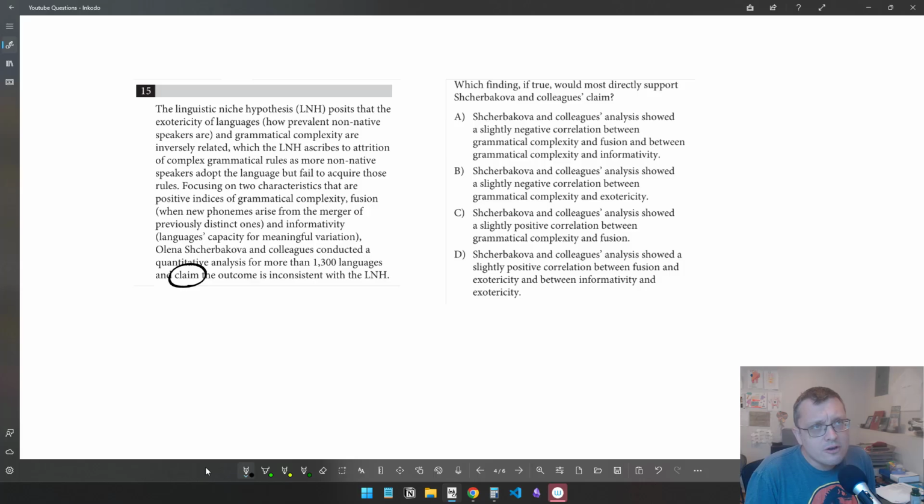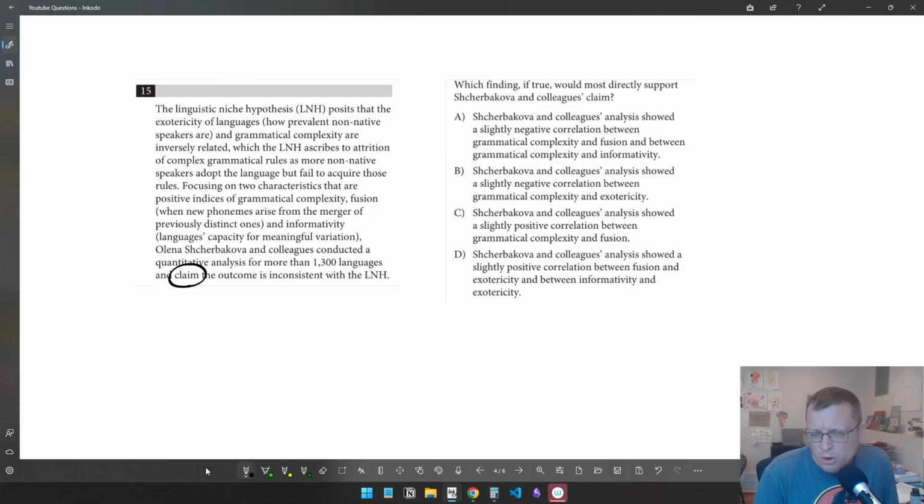And sometimes what I like to do, if I can, is try to understand where that's coming from, just to help me build a good model of this in my head. This makes sense to me because if a language is more grammatically complex, it does make sense that you would have fewer non-native speakers because it's just harder to learn, right? If the language is harder to learn because it's more grammatically complex, you're going to have fewer people that are going to learn it. And that's what the next bit says, where it says the LNH ascribes to attrition of complex grammatical rules as more non-native speakers adopt the language but fail to acquire those rules. It's like people try to learn it, but they eventually give up or they hit a wall because it gets too complicated.